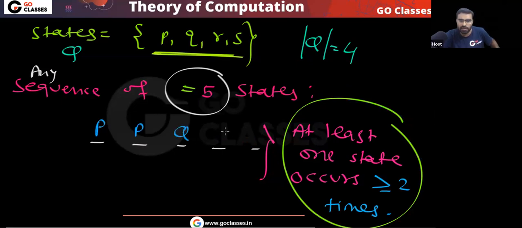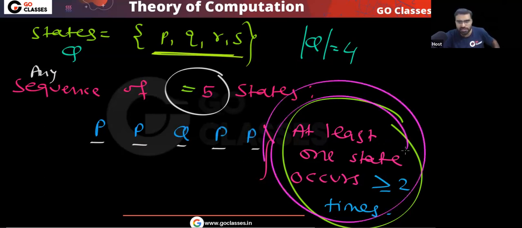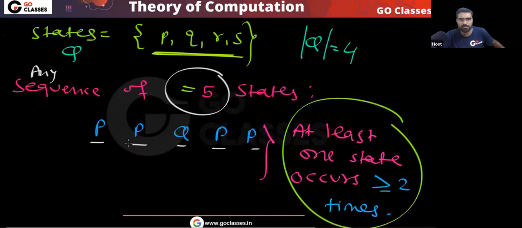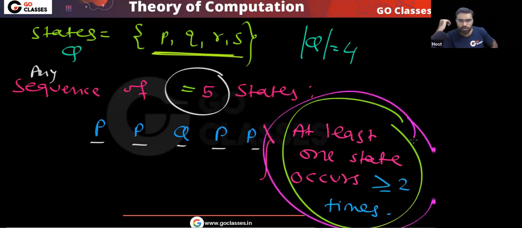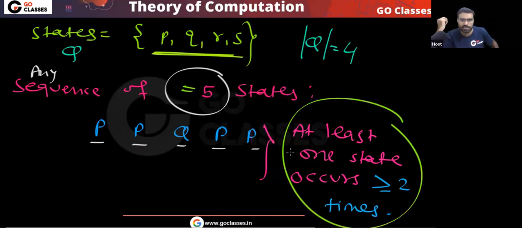For example, P, P, Q, P, P. Here also you can notice that at least one state repeats at least 2 times. Which state is repeating at least 2 times? P. P is repeating at least 2 times. Okay, so whatever you do, it does not matter.